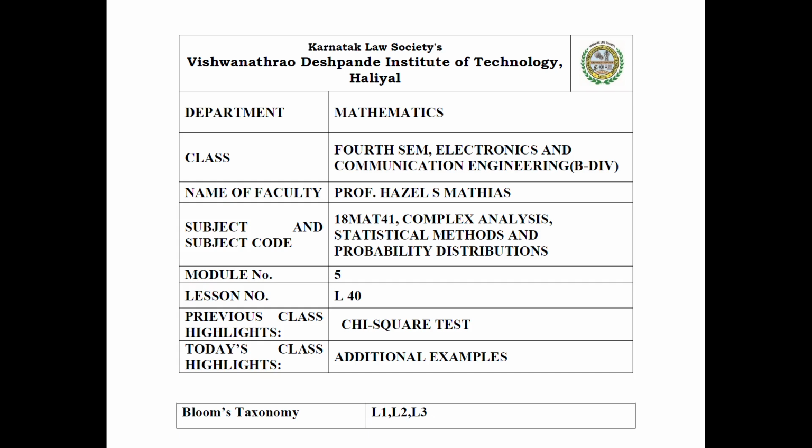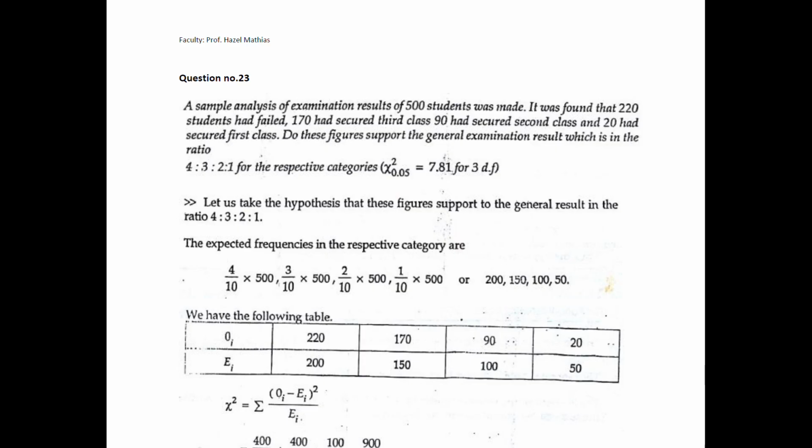In the previous class, we were discussing the quantity chi-square and how we use it to understand the magnitude of discrepancy between the theoretical and the practical values. We discussed what the chi-square test is, and we solved a few examples in the previous class. So in today's class we will discuss a few more examples based on the chi-square test. Let's understand how it helps us in solving some questions. So let's begin today's class.